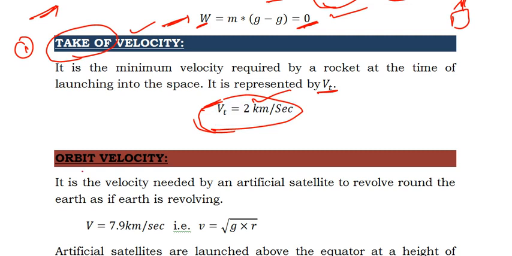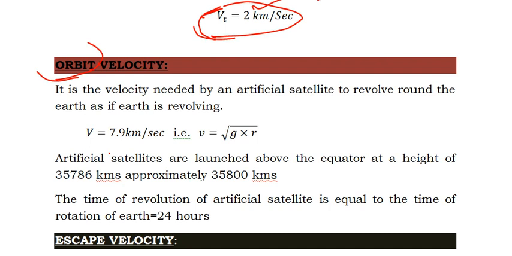So this is takeoff velocity. And the second one is orbit velocity. What is the meaning of orbit velocity? Like an artificial satellite, once it has entered into the sky, the next move is that it has to move in an orbit around the earth. This round path is called an orbit. So it should move in orbit.